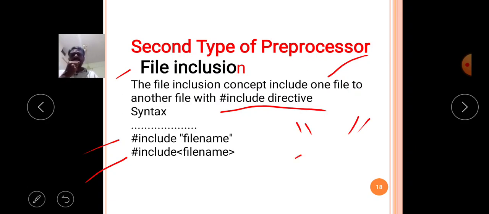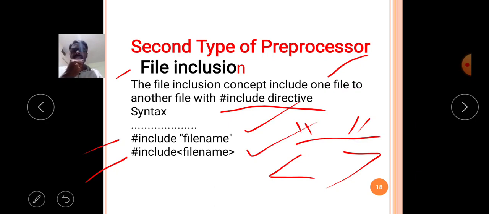Another type of file inclusion is where the file name is mentioned in the less than and greater than symbols.